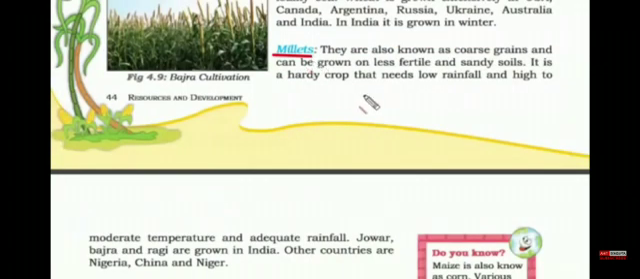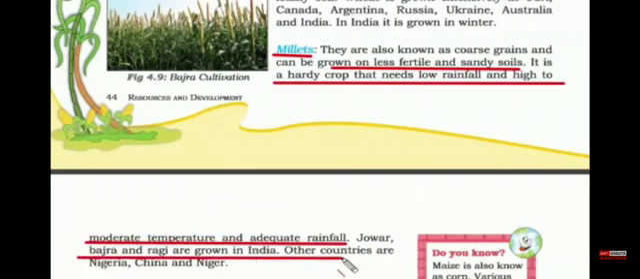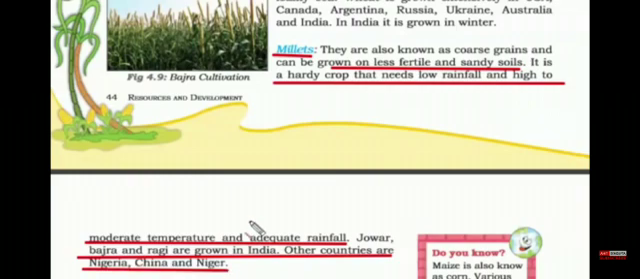The next one is millets. They are also known as coarse grains and can be grown on less fertile and sandy soil. It is a hardy crop that needs low rainfall and high to moderate temperature. Jowar, bajra and ragi are grown in India. Other countries are Nigeria, China and Niger. Oh, by the way, millets are also called bajra.